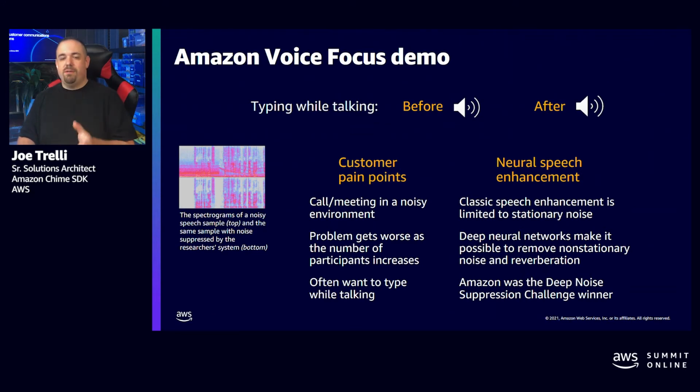The models in the past to remove ambient noises on a call have been good, but not great. So what we sought to do was take it to the next level and use our AI/ML services and skills and our scientists here at AWS to build something new. And we call that Amazon Voice Focus. We actually ended up winning first place in a challenge in 2020 in this space.